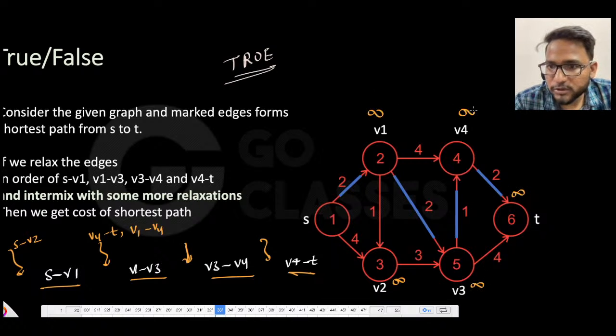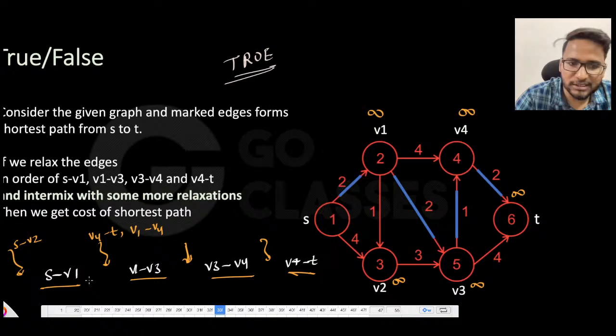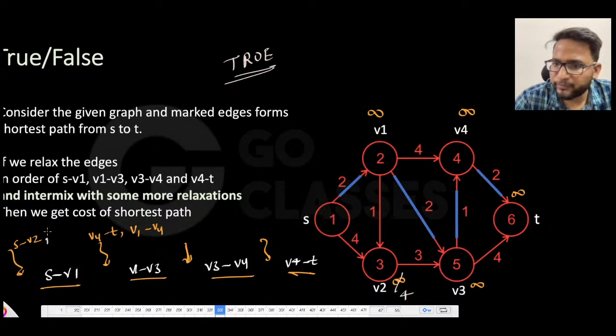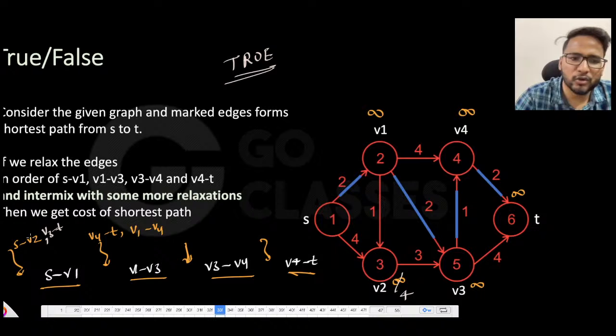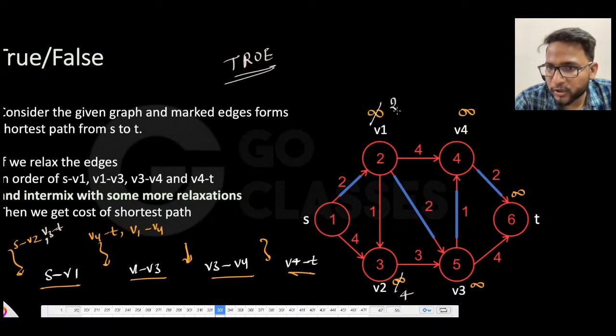Suppose you relax s to v2, which means it will be 4, and then you can relax anything, maybe v3 to t. Since it is infinity, it won't matter, but you relax anything else. And then you relax s to v1. The moment you relax s to v1, no one can stop v2, because this is 0, this is infinity, then it will be 2, right?